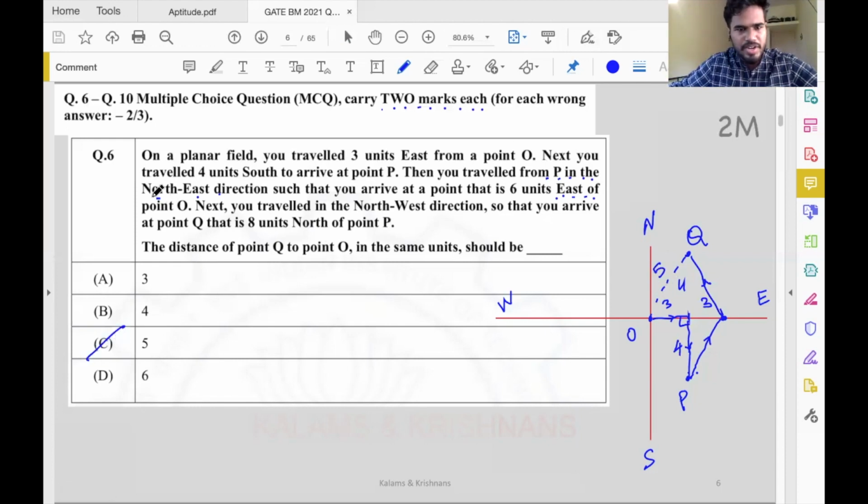So the only thing is, traveling northeast need not happen along 45-degree lines. And then if you interpret the statement correctly, it's a very simple problem. And know what the north, south, east, west directions are.